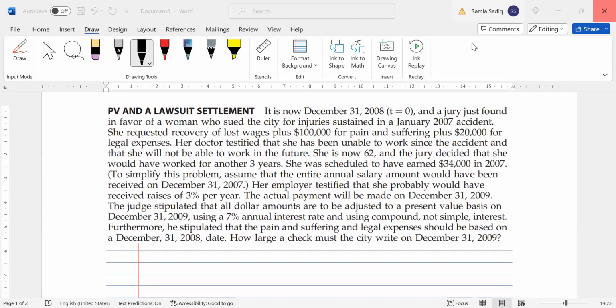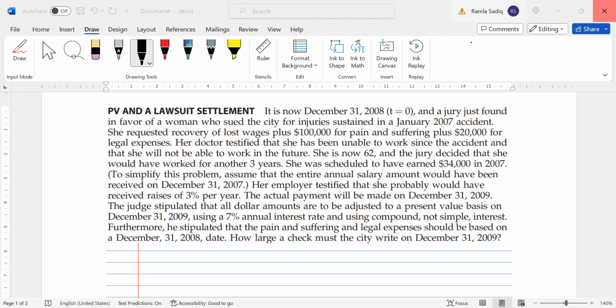All right, so now we are back for one of my favorite concepts in time value of money. We're going to talk about present value and a lawsuit settlement. It is now December 31st, 2008, and a jury just found in favor of a woman who sued the city for injuries sustained in a January 2007 accident. She requested recovery of lost wages plus $100,000 for pain and suffering, plus $20,000 for legal expenses.